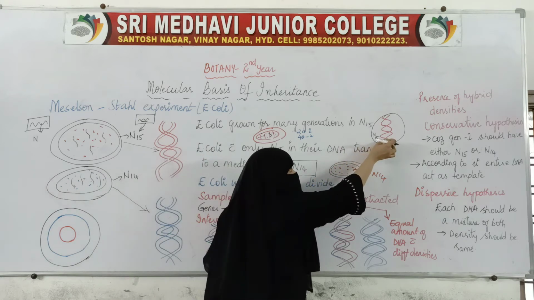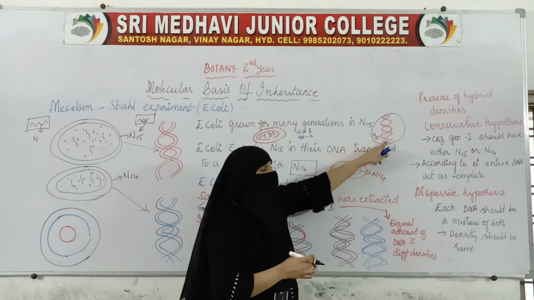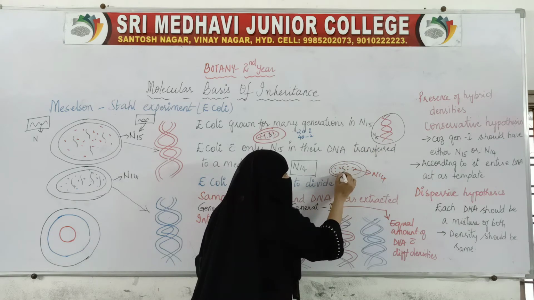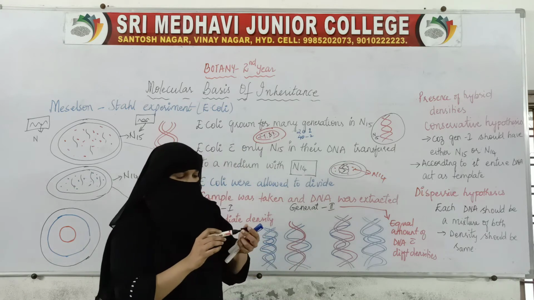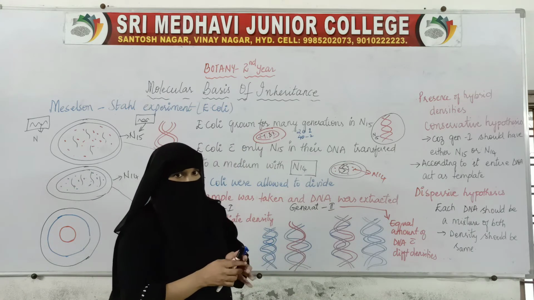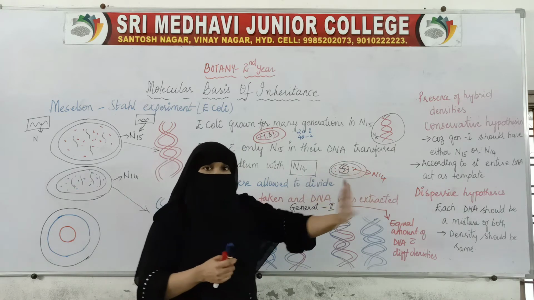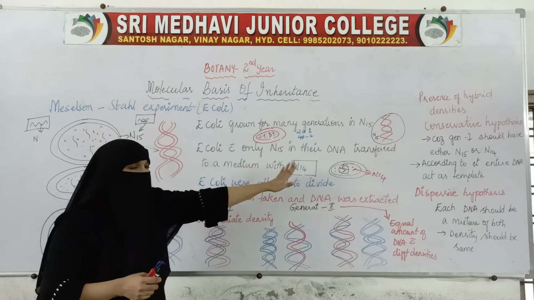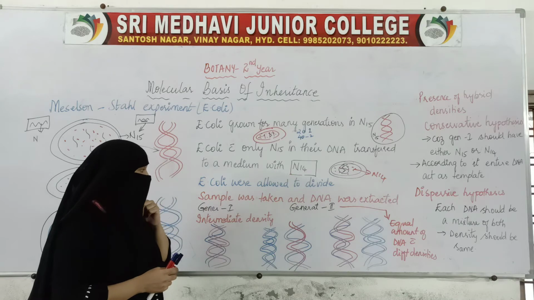We have taken this bacteria and put it inside this N14 medium. Then it was allowed to divide. So afterwards E. coli were allowed to divide in this N14 medium.